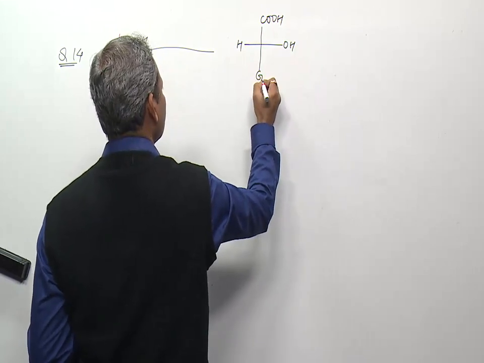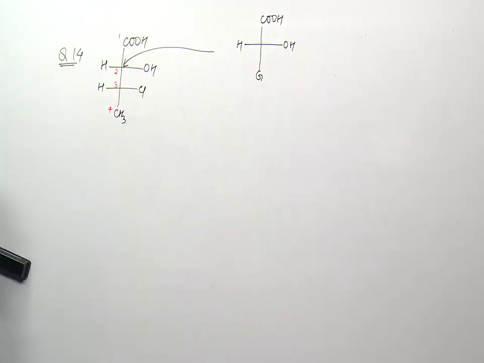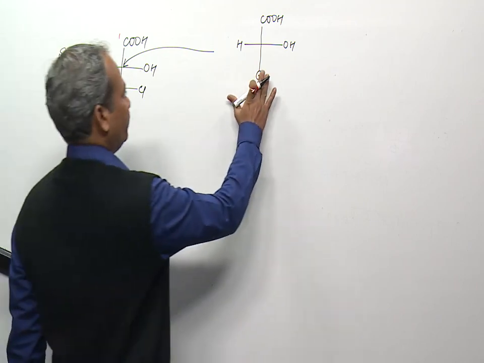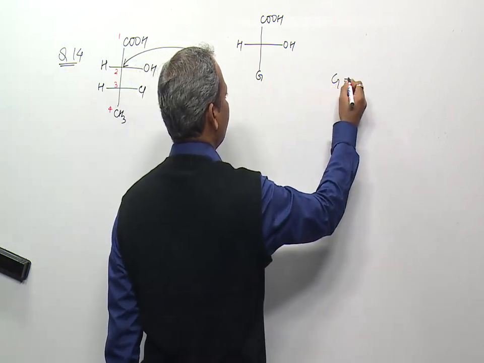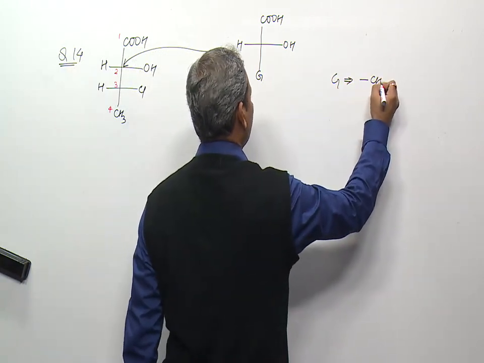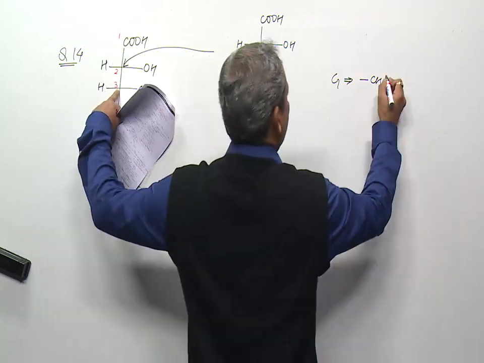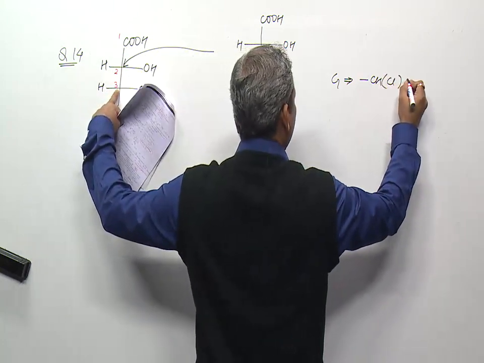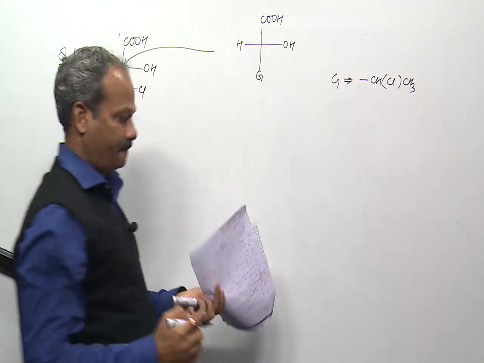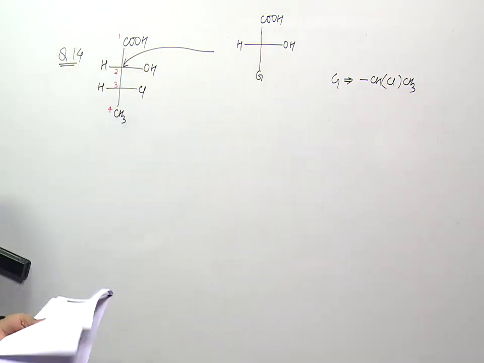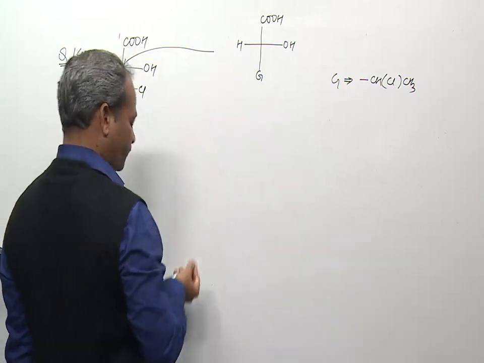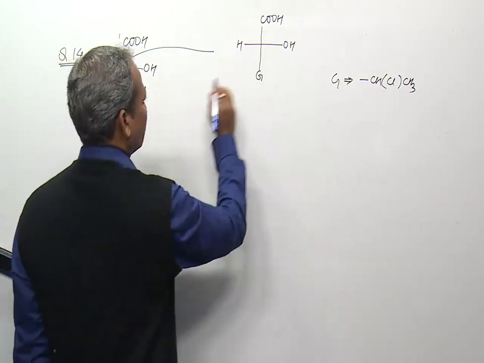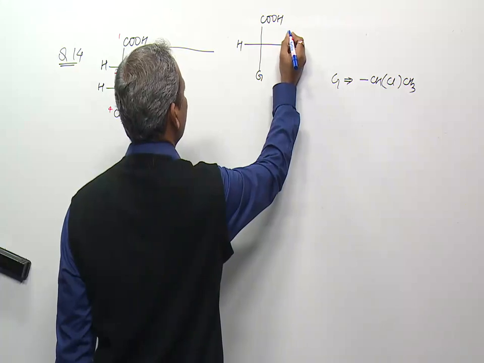this type of arrangement. Let's say the entire group is some group G. So in group G, or we can just represent G as a, this is CH and Cl and CS3. So now we have to identify the priority of these 4 substituents directly attached to this chiral carbon atom. So the first priority is given to this oxygen.